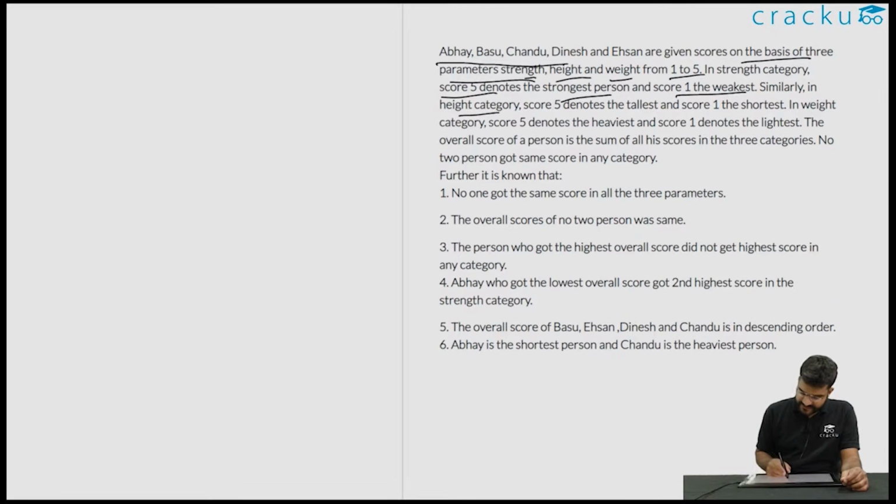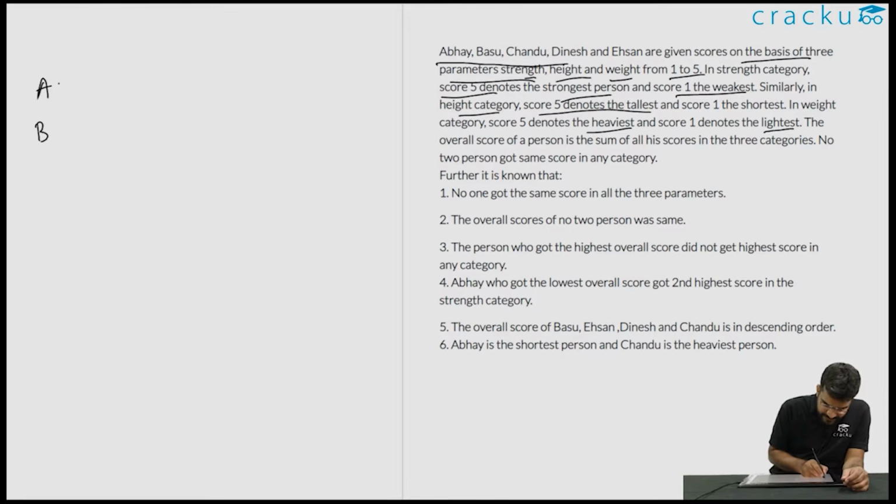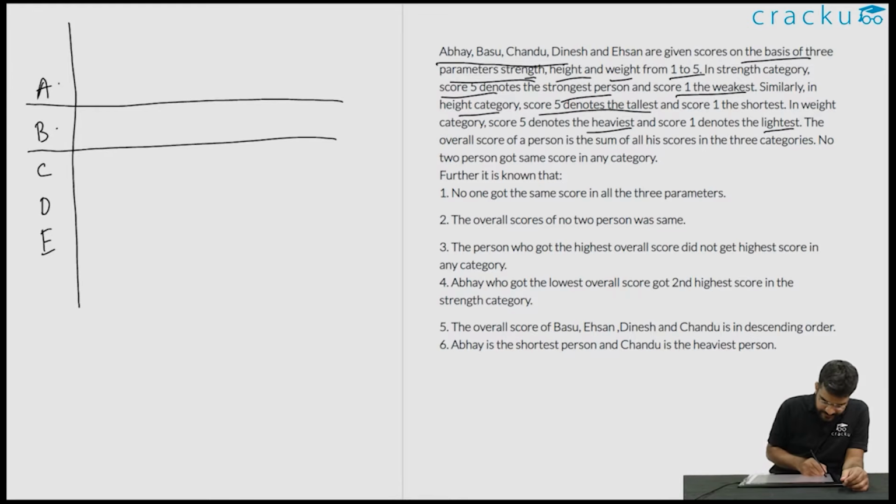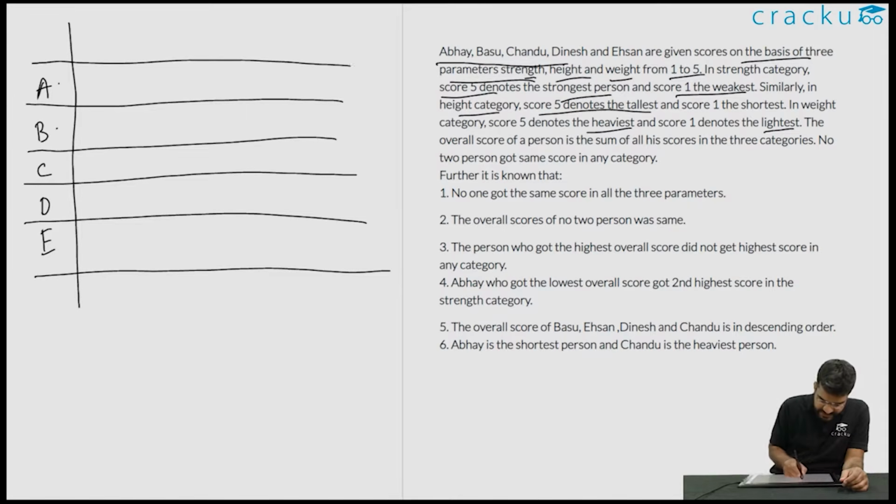Similarly, in the height category, 5 denotes the tallest and 1 denotes the shortest. And in the weight category, 5 denotes the heaviest and 1 denotes the lightest. So there are 5 people, A, B, C, D and E. They are rated according to 3 parameters. The first parameter is strength, the second parameter is height, and the third parameter is weight.